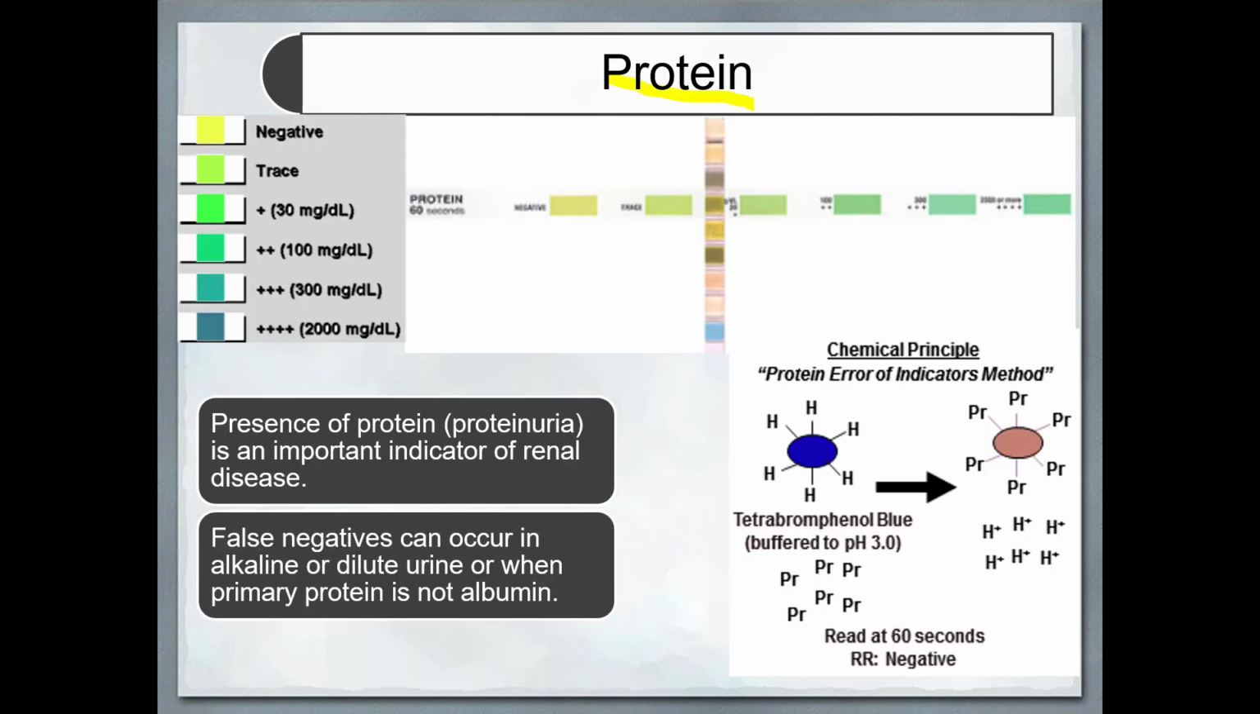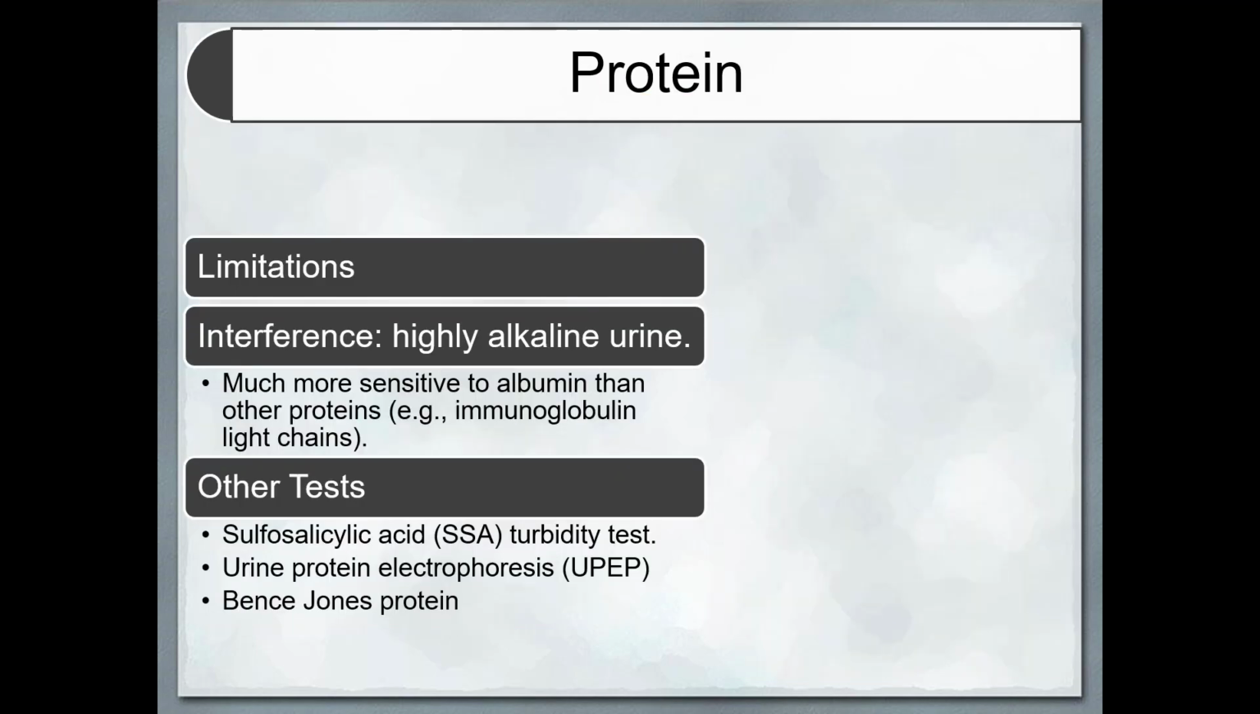Protein is detected based on the protein error of indicators, from negative to highly positive, from yellow to dark blue color. Limitation of the protein test: it is more sensitive to albumin than other proteins. Other tests used for protein are the turbidity test by sulfosalicylic acid, urine protein electrophoresis, Bence Jones protein, etc.